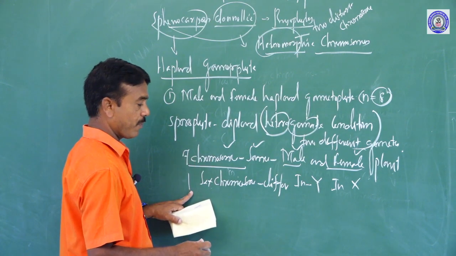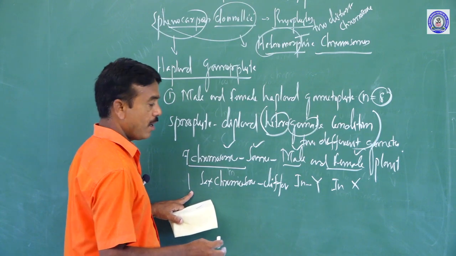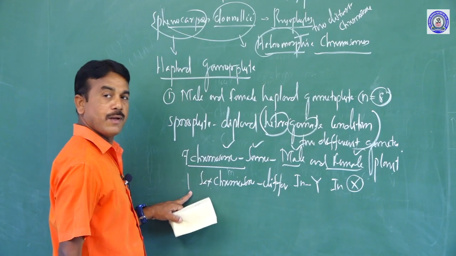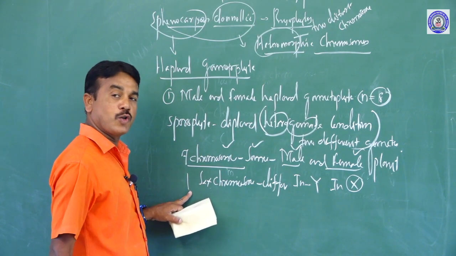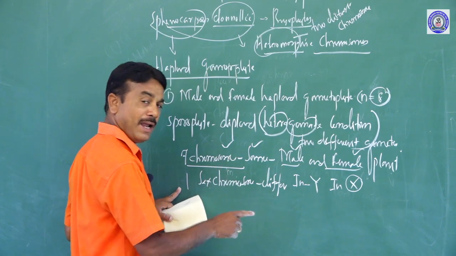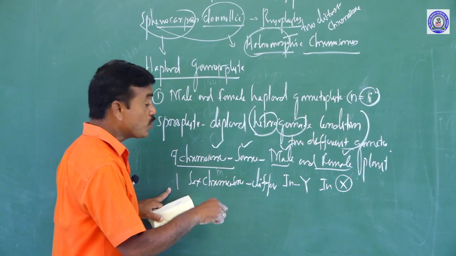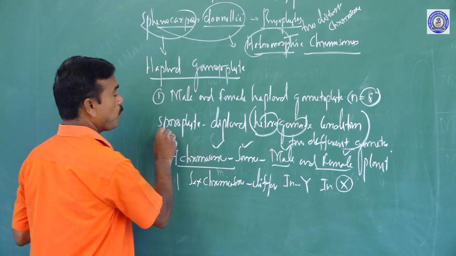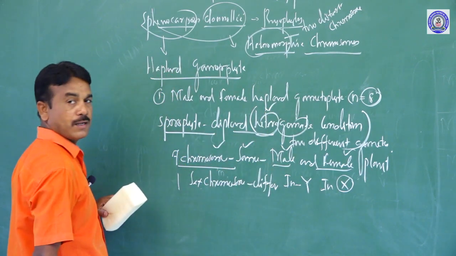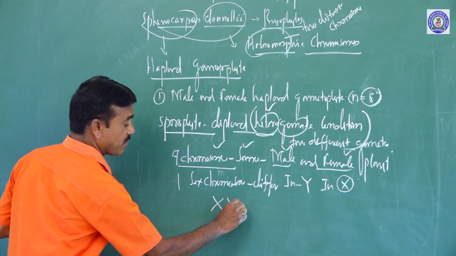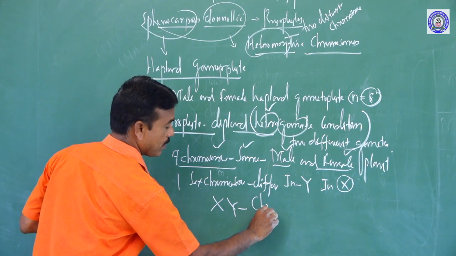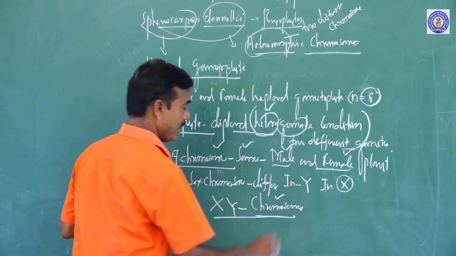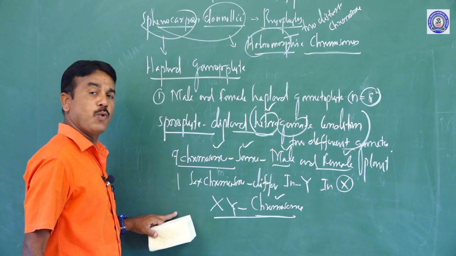Small changes occur. In female, the X chromosome is larger than the autosomes, but in male, the Y chromosome is smaller than the autosomes. The sporophyte, diploid and heterogametic, is always a combination of X and Y chromosomes.